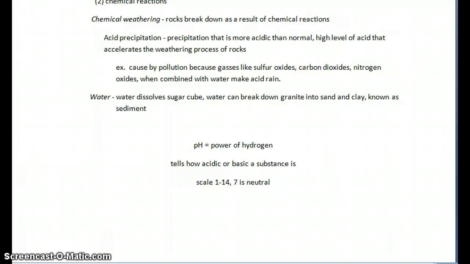Water dissolves a sugar cube. Water can break down granite into sand and clay, known as sediment.